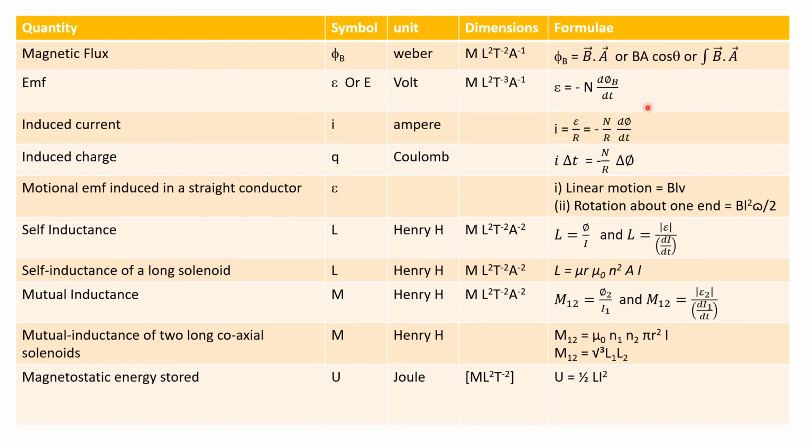Please revise this repeatedly, practice it and remember it. These formulas are extensively helpful in solving numerical problems. And with this we conclude.